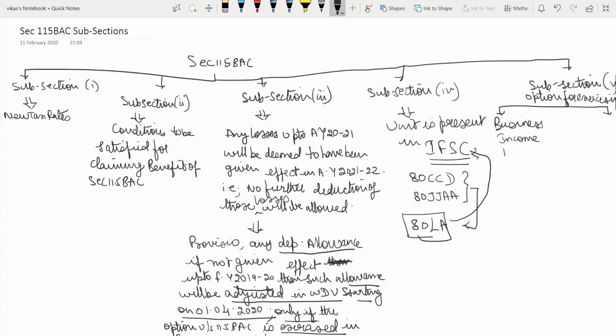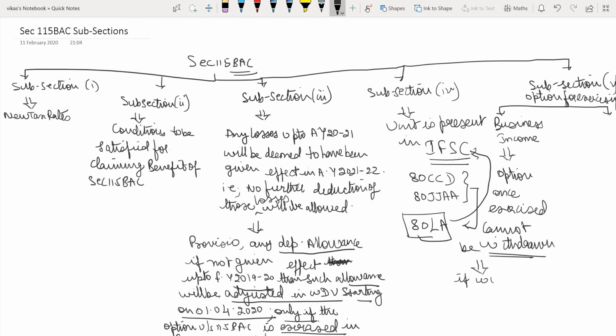If the option, once exercised, cannot be withdrawn. Meaning, if the person having business income exercises the option under section 115BAC, then it cannot be withdrawn for subsequent assessment years.